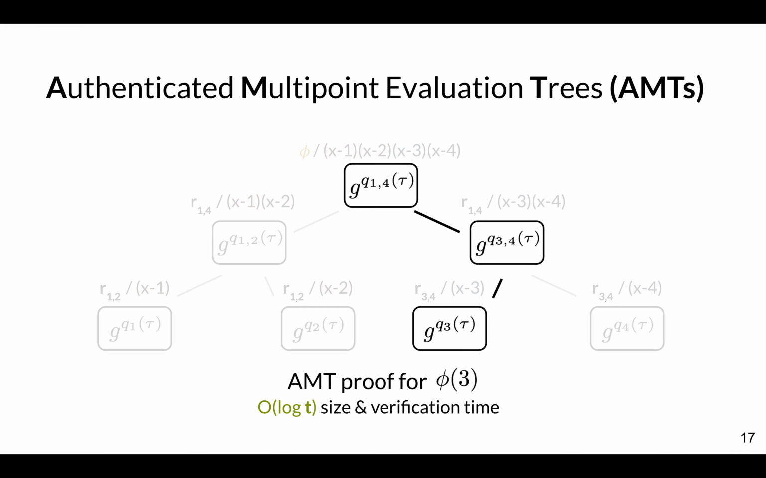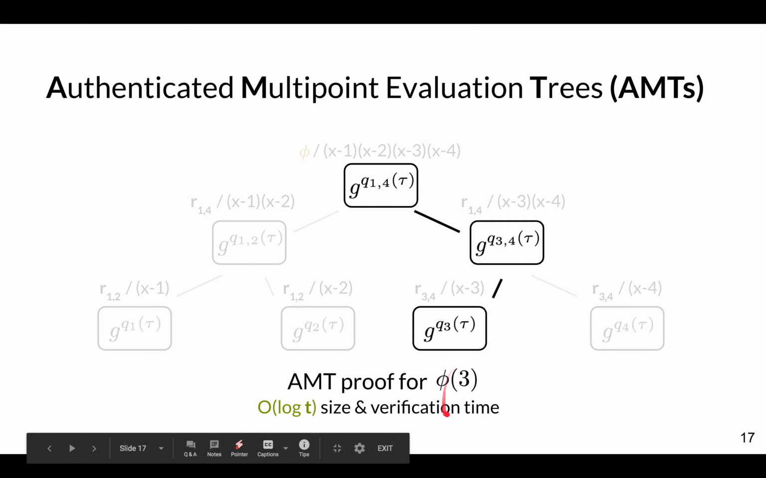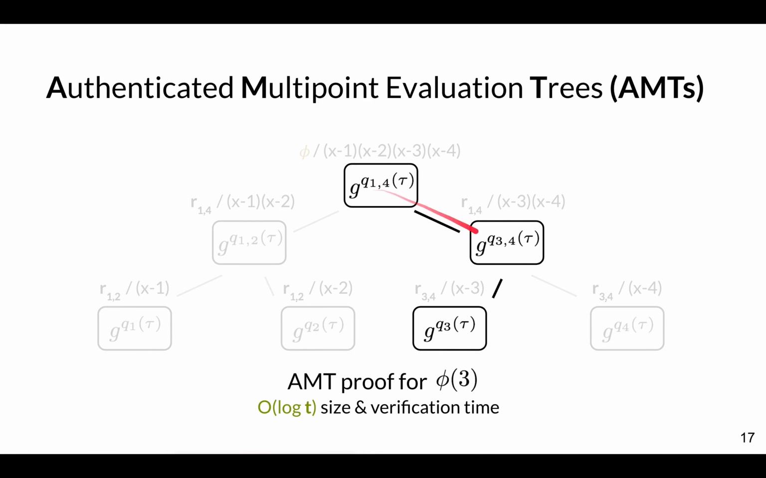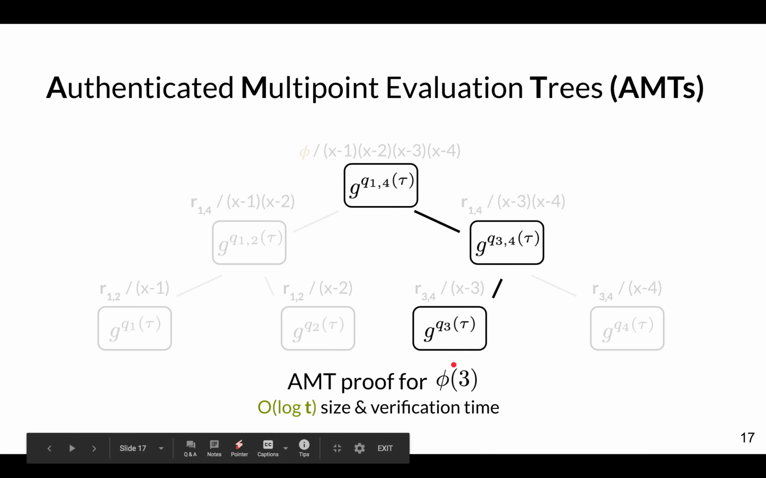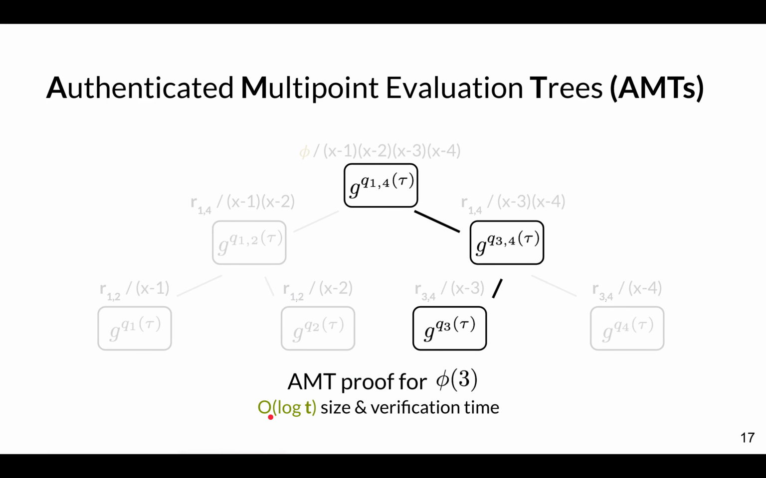And now a proof for the evaluation of, say, phi of 3 is just the path of the quotient commitments leading to phi of 3 in the tree. And the size of this proof is order log t. So now I'm trading off the proof size because a KZG proof was order 1. I didn't mention this before, but it's actually very small.